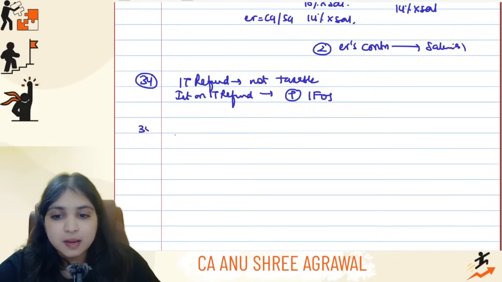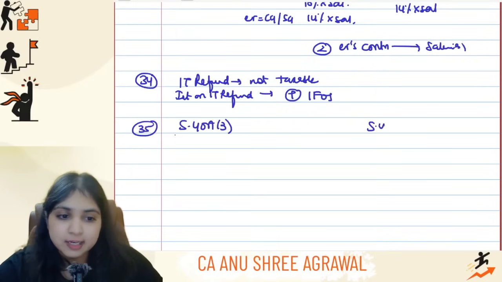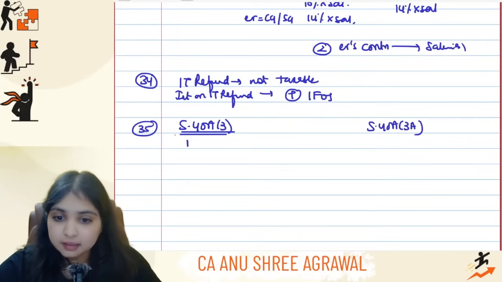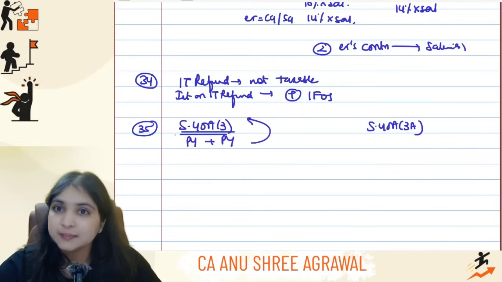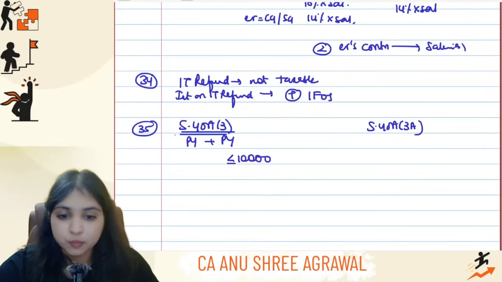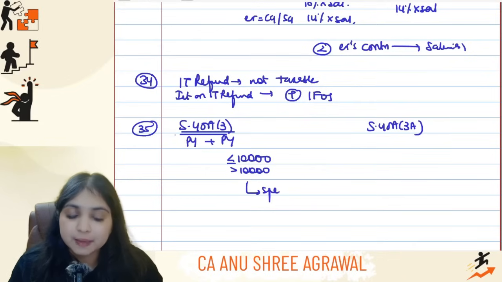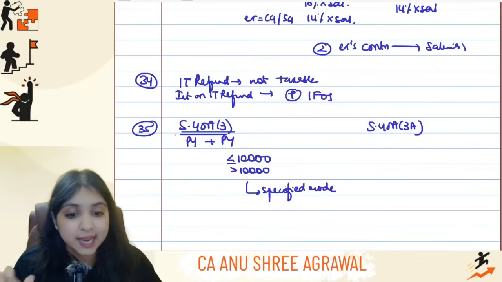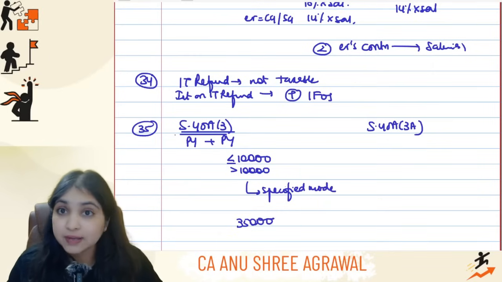Okay. Then comes point number 35. Remember section 40A subsection 3 and section 40A subsection 3A, guys. If you have incurred expense in the previous year and you're making payment also in the previous year itself, 40A subsection 3 will apply. If it is up to 10,000, make payment in whatever mode you want. But if you're making payment of more than 10,000 rupees per person, per day, per invoice, you have to ensure you make the payment in specified mode only. But don't forget, if you're making payment towards plying, hiring, leasing goods carriages, there you have a 35,000 limit.